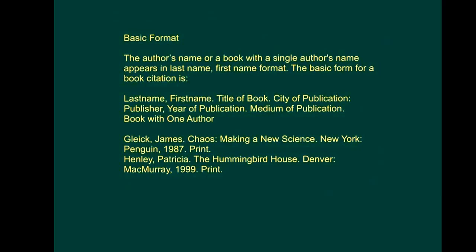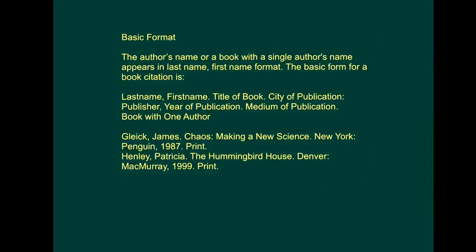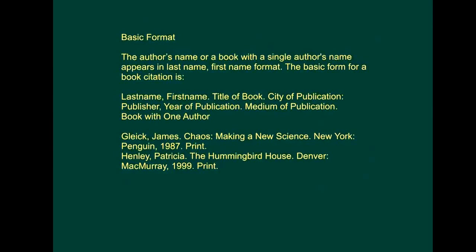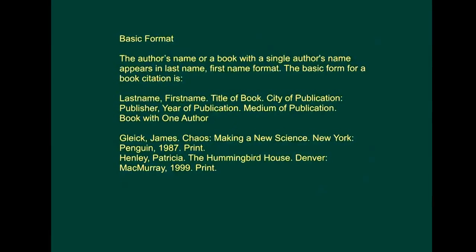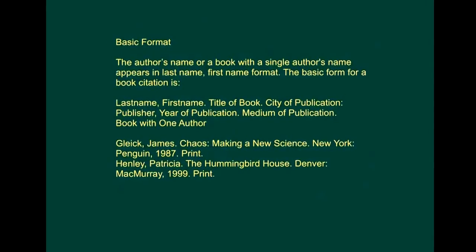Here we have a basic format for a works cited page entry using a book format with a single author. You'll notice it says the last name, comma, first name, period, the title of the book, which is actually italicized as well, with the period, city of publication. And the other thing I want to draw your attention to is the medium of publication. You'll see in the examples it says print, period. However, if you're using a website or something from the web, such as a YouTube clip as a reference, you would put web.